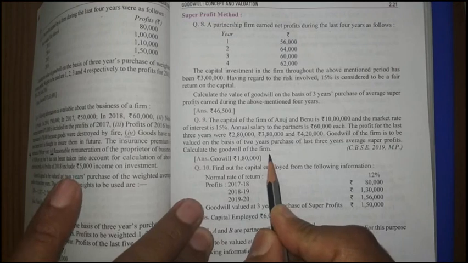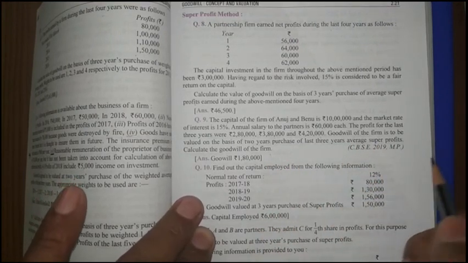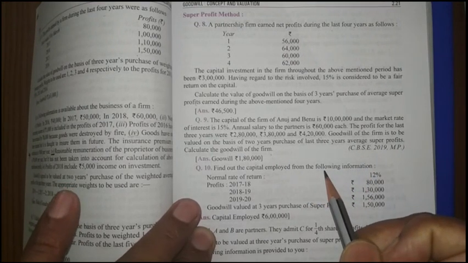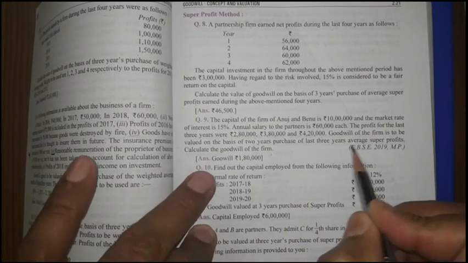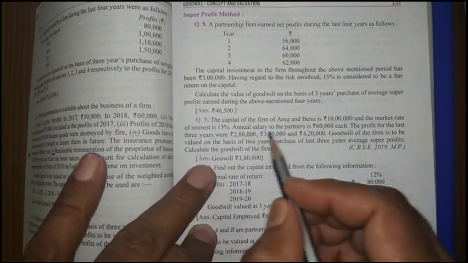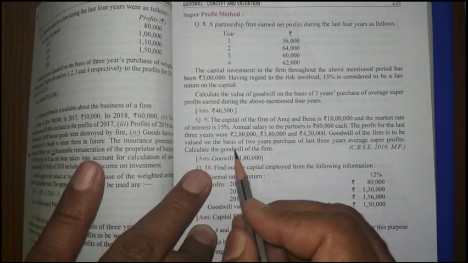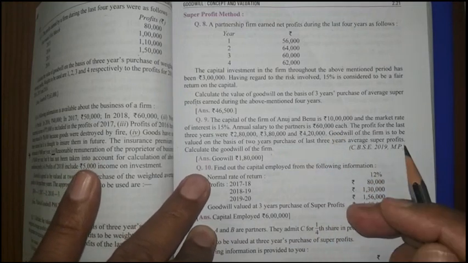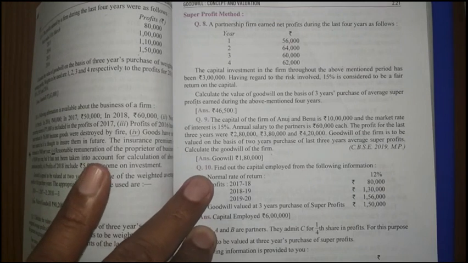And here the average profit of the firm should be after the remuneration to the partners. Whenever we are calculating the goodwill, it is profit minus remuneration to the partner. Here interest on capital we are not considering. Only salary to the partner is there. This also we have to reduce. Then how much balance profit is there, that profit average we need to find out.